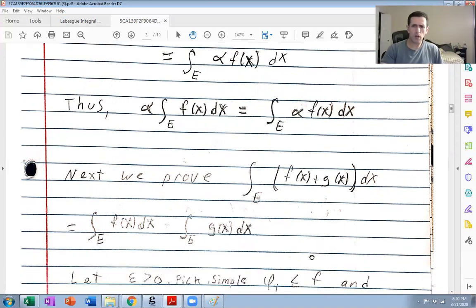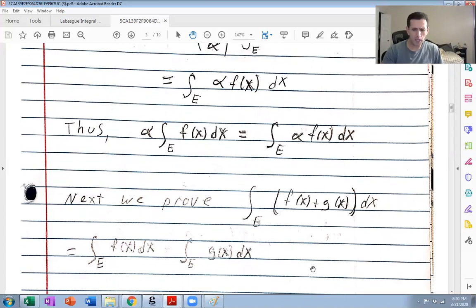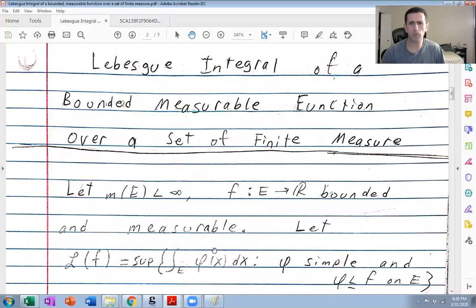Okay, so again, let's go back to the lower Lebesgue integral definition. I'm going to apply that to f plus g. I'm going to do the same thing I did before. We subtract something positive from the supremum. Supremum is the least upper bound. Subtract something positive from the supremum, it's no longer an upper bound. So we're going to use that fact that it's no longer an upper bound.